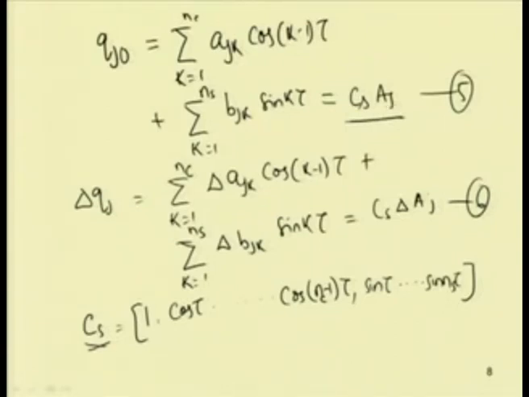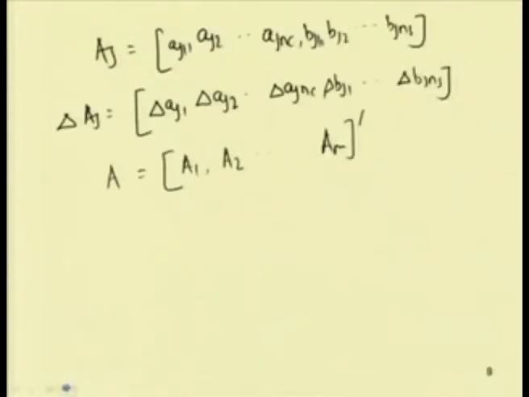So we have taken m terms. Similarly, this is C s into delta A j. So now we can write A equal to this transpose, and delta A equal to delta A 1 through delta A m transpose.